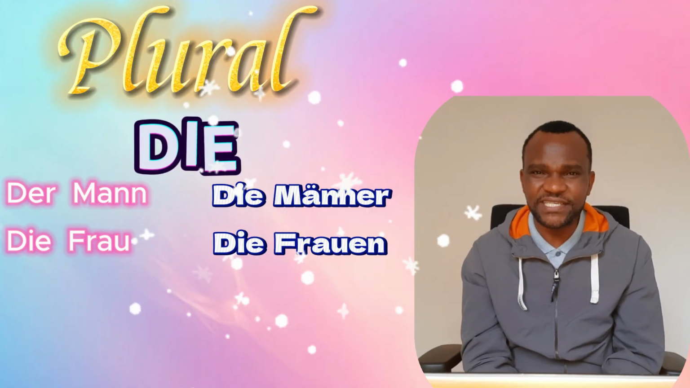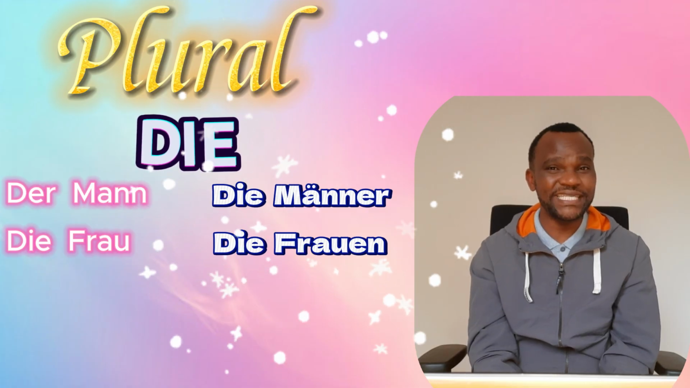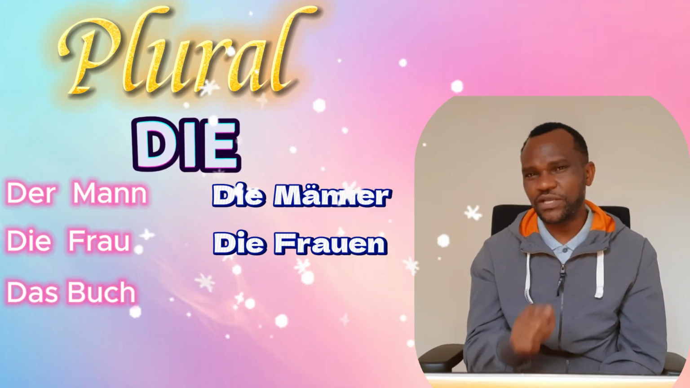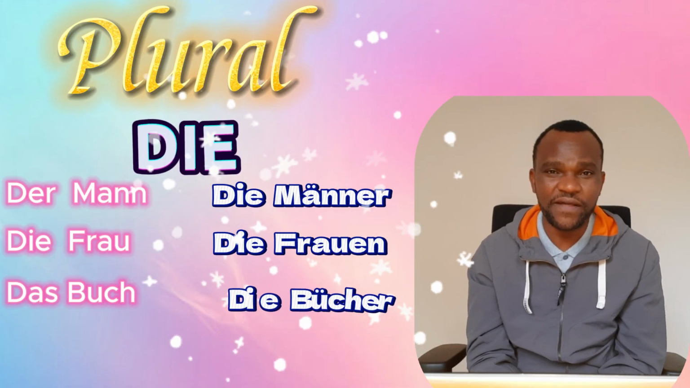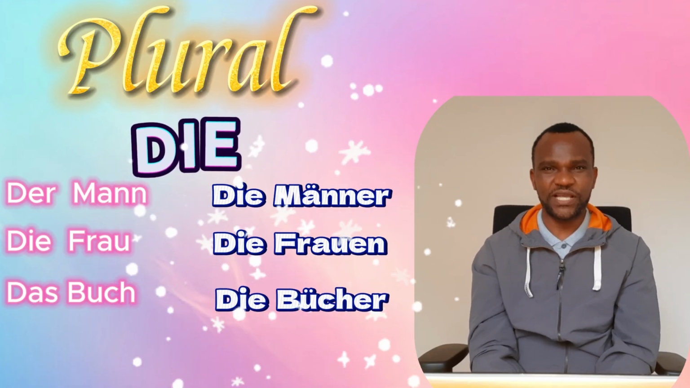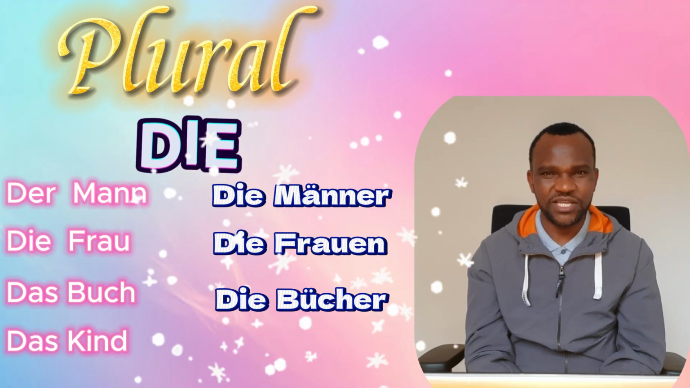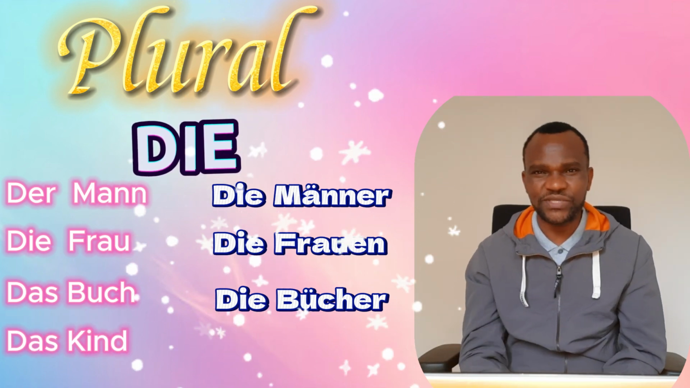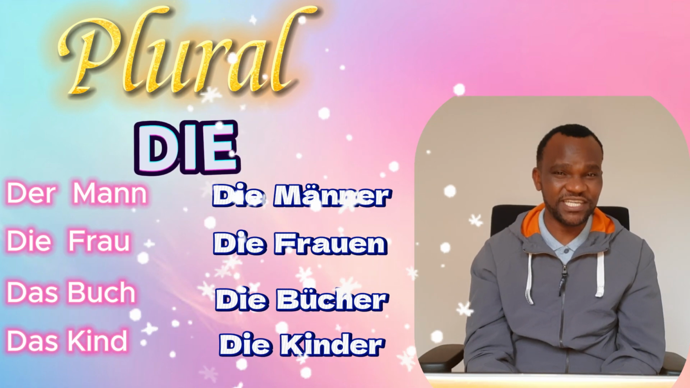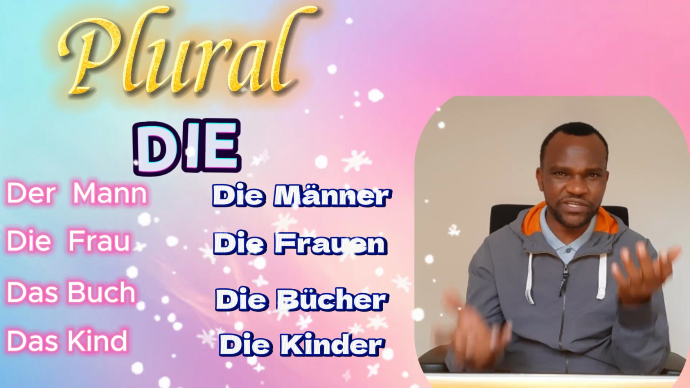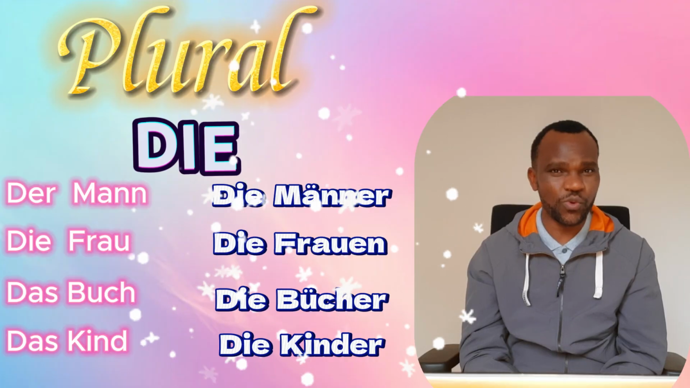Alright? In the neuter case, the plural is going to be die also. For example, we have das Buch, the book. So in plural, we say die Bücher, the books. Okay? Or das Kind, a child. When you want to talk about children, you say die Kinder. So you learn the singular and the plural of the different nouns that you will be learning.